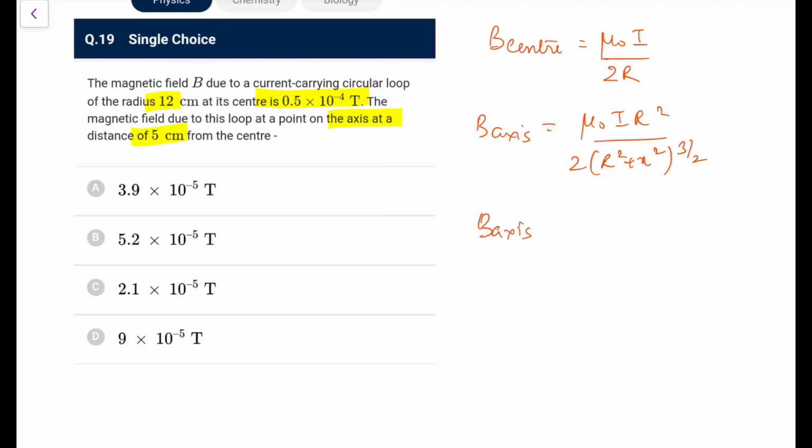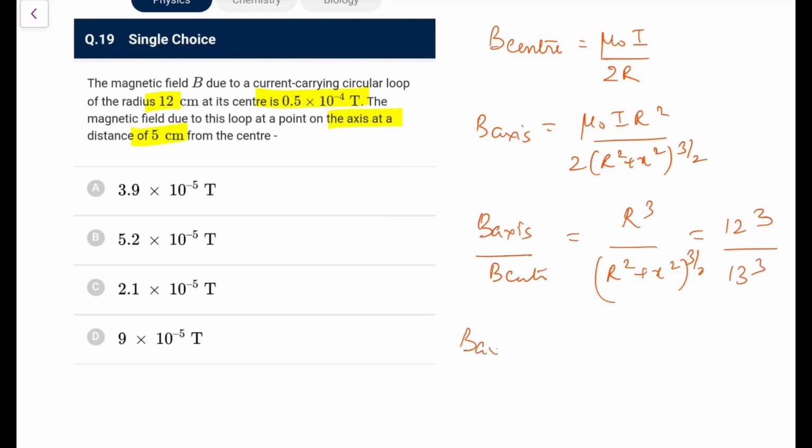So if I take this ratio B at axis to B at center, that ratio will come out as r cube upon (r square plus x square) to the power 3 by 2, which in this case is 12 cube over 12 square plus 5 square. You all know that is 13 square, so that becomes 13 cube. So it is 12 cube by 13 cube. So B at axis would be (12 by 13) cube into 0.5 into 10 to the power minus 4.